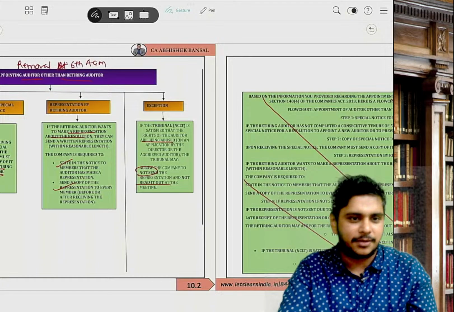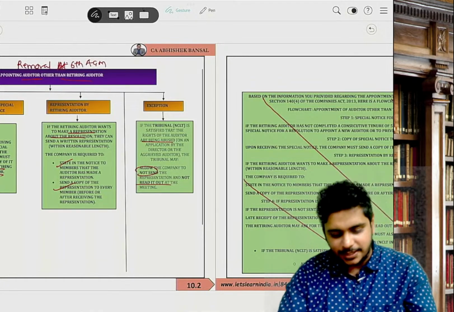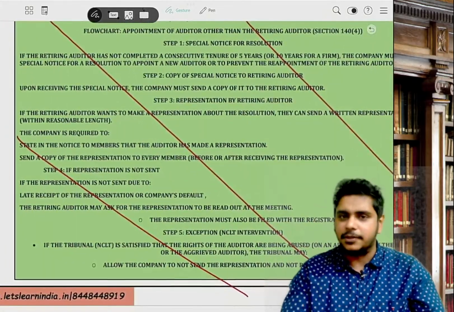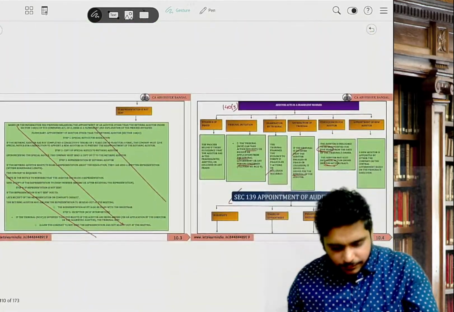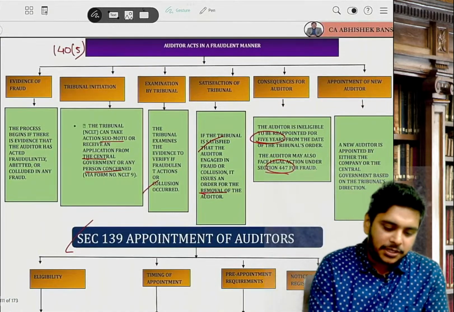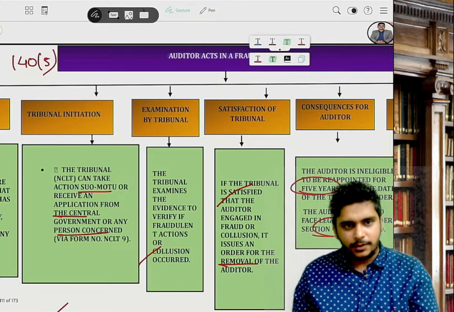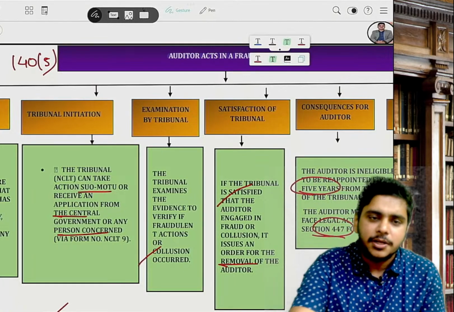This also came in the exam. Next page, fully cut up. Whatever steps I said, it is written here in step form. Then one more is there, section 140 subsection 5, removal by the tribunal.